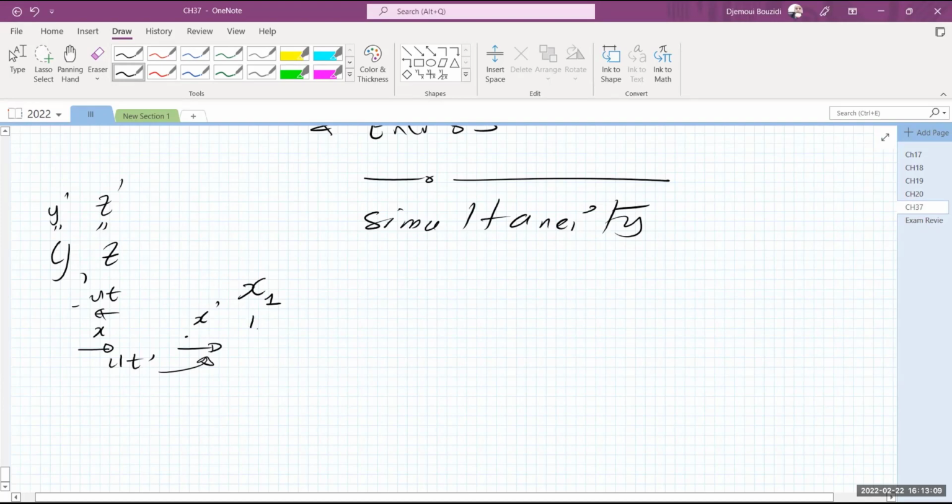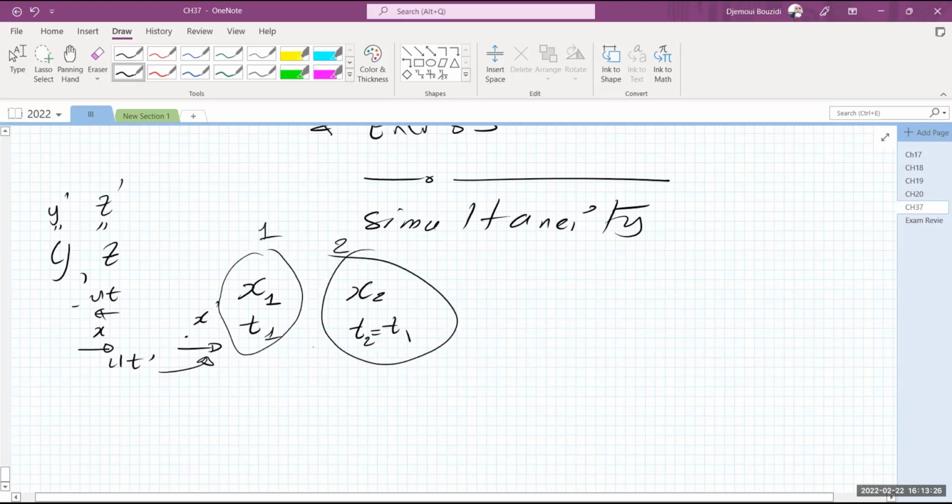So we have an event x1 at t1, and we have another event at position x2 with a time t2, but we're requiring that times t1 and t2 be the same. This is what I mean: event 1 and event 2 take place at the same time. That means their times are the same. The difference in time between them is 0.